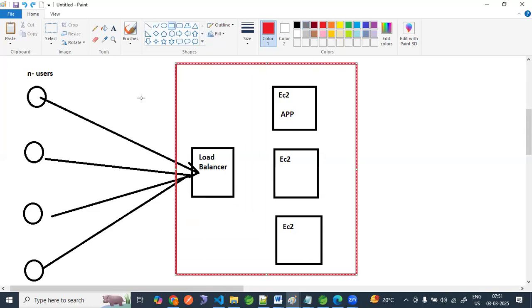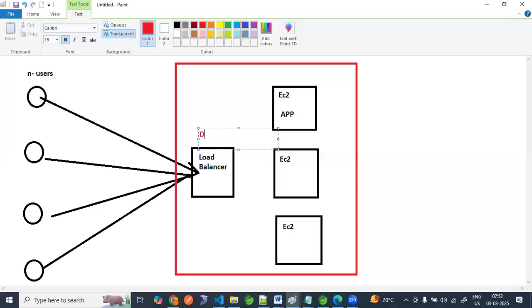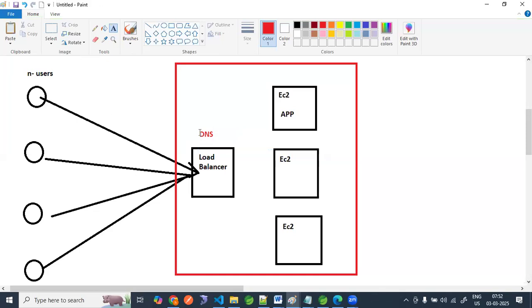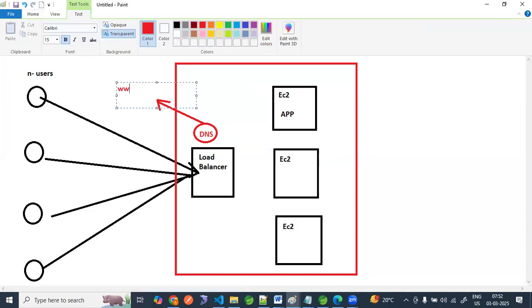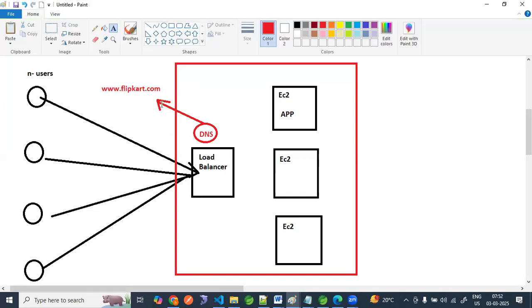Now, whenever we are configuring this load balancer, one DNS name is there. For now we are using the IP address and DNS name, but going forward, this DNS will be mapped to some domain name. For example, www.flipkart. This will be our domain name. So we are not giving the DNS name, we are giving a domain name.